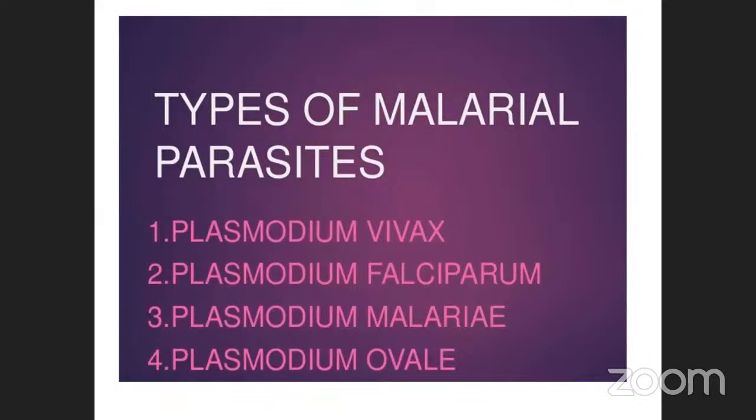Among these 4, which is very dangerous? The Plasmodium vivax, sir. Which one? Sir, the first one, sir, vivax. How did you know? Sir, because that's the strain that is spread in Africa.